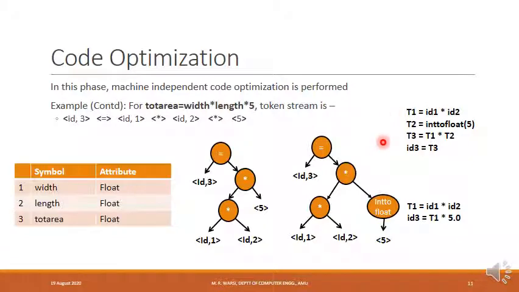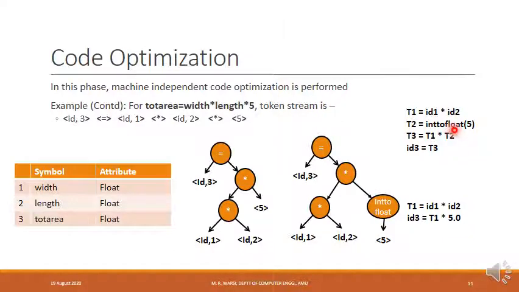This is the three address code that we had generated for the given example. This has been optimized to this. What is the optimization that we have done? The first statement remains to be as it is, and these three statements, they have been merged into the single statement. We have converted 5 to 5.0. There is no need for this operator now, and there is no need for the temporary variable t2. So by converting 5 to 5.0, need for t2 has been eliminated and this operator has been eliminated.